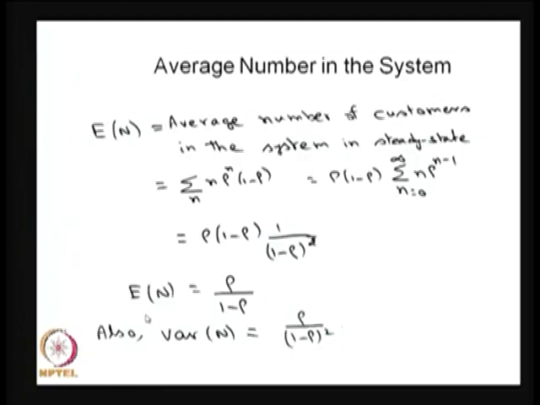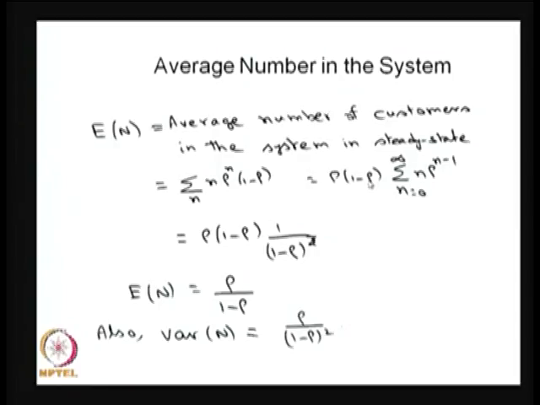Other than stationary distribution, one can find out the average measures also in the system. Suppose you take E of n, that is nothing but the average number of customers in the system in steady state. Since you know the probability distribution, substitute pi n's here, therefore summation over n of n times pi n is going to be the average number of customers in the system.